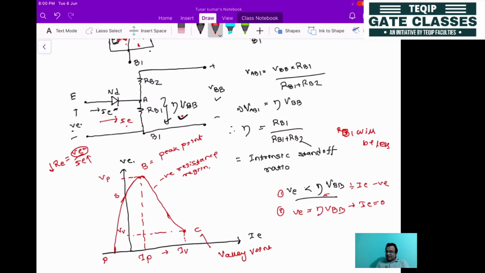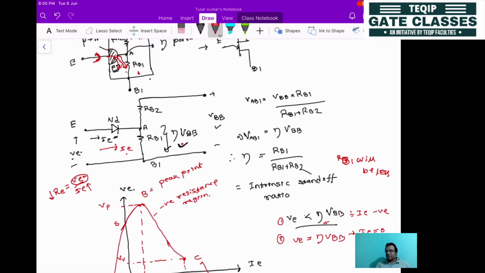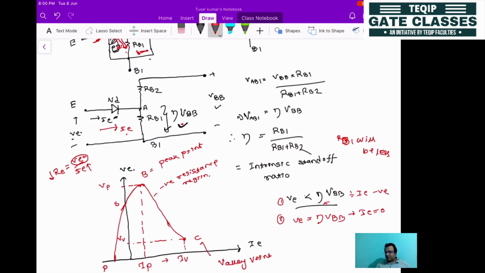Then after that, you cannot go on adding holes here, because at a certain point of time this will be saturated. If this is saturated, it will have no more effect. Then if the emitter current increases further, the voltage will try to increase. This point is termed as, let's say, Q.